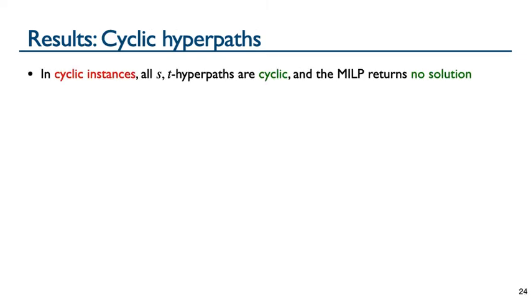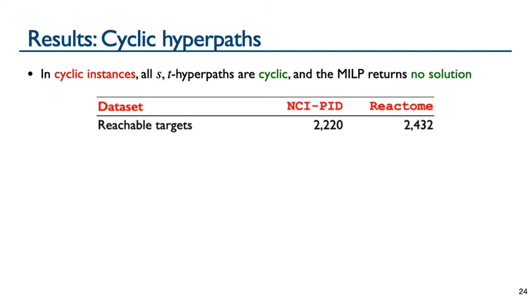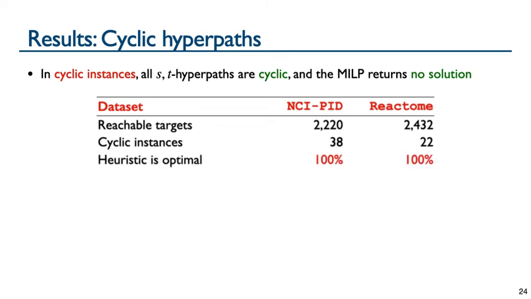In cyclic instances, where all t-hyperpaths are cyclic, the MILP returns no solution because no acyclic t-hyperpath exists. Looking again at the reachable target instances, we see that there are many cyclic instances. In all of these cyclic target instances, our heuristic was optimal, which we proved by enumerating all hyperpaths, choosing the shortest one, and comparing its path length to the heuristic.